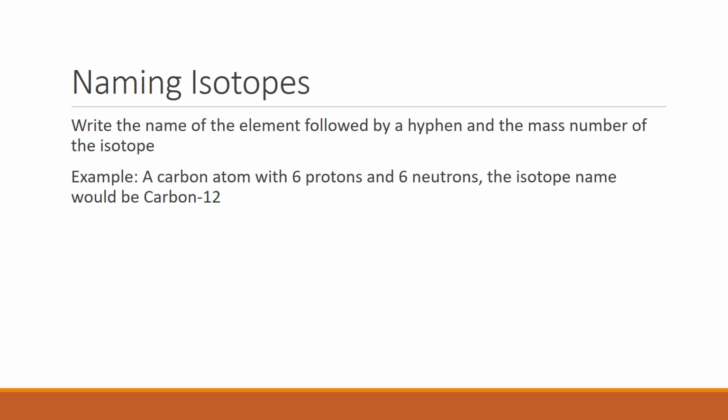But you know that it's carbon, and you know it has 6 protons and 6 neutrons. So to find the mass number, you just add them together. So 6 plus 6 is 12. So you would write this isotope's name as carbon-12, and that's all you have to do.